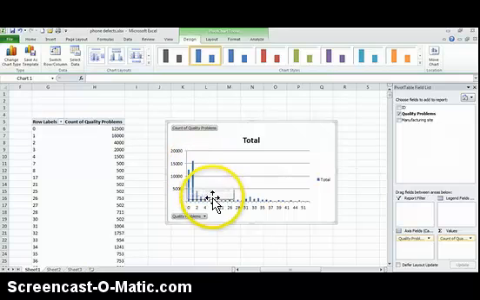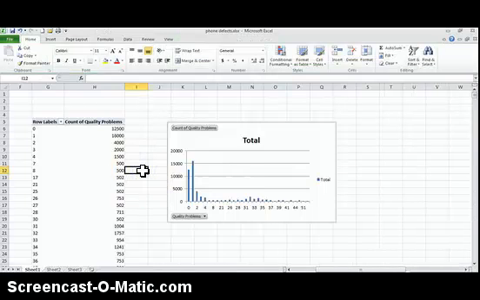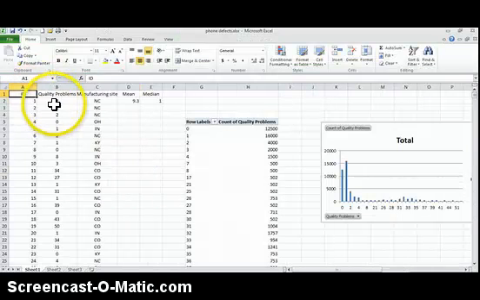This distribution looks quite dramatic. We have very few errors, and then we go out and we have lots of large errors. And so we might want to examine what's the reason for these large errors. So if we go back to our data, we hit Control Home, and that takes us back to the top of the page here.